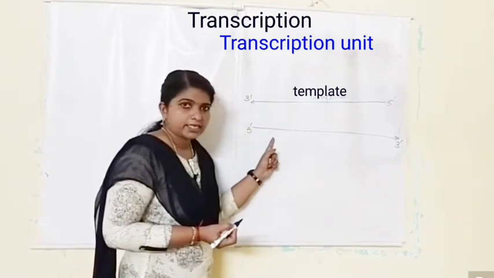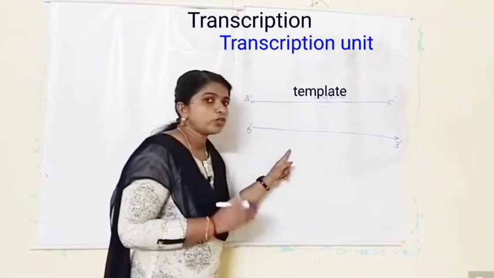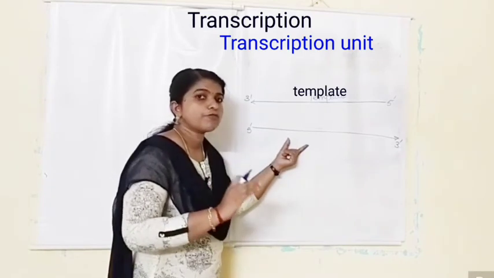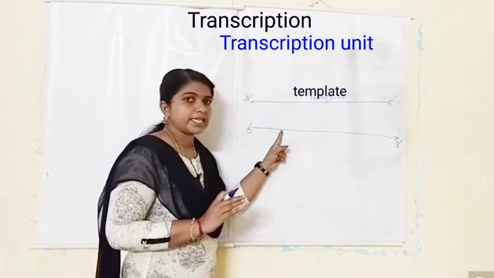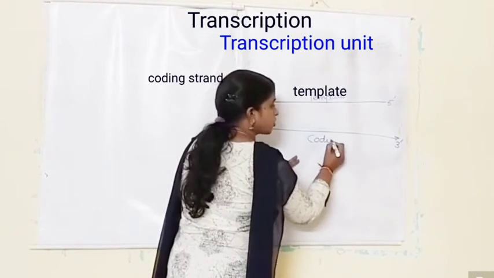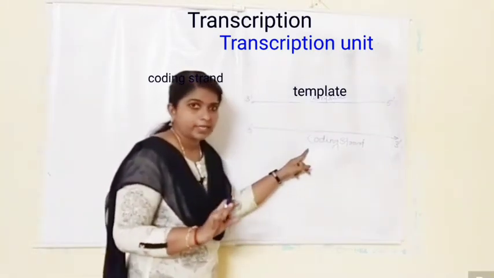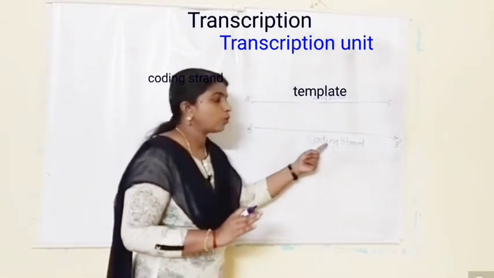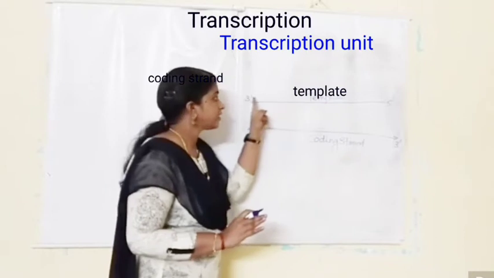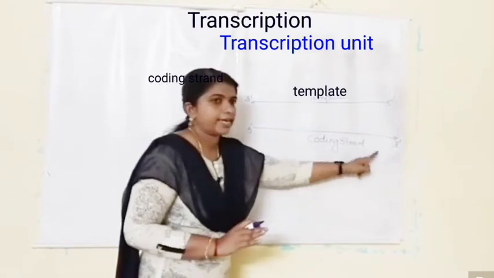But the opposite strand having the polarity 5'3' does not code for anything, but its sequence is same as that of RNA. But thymine is present in place of uracil, and this strand is known as the coding strand. And remember, it does not code for anything, but all references are made according to the coding strand. Okay, so the template strand has the polarity 3'5', and the coding strand has the polarity 5'3'.